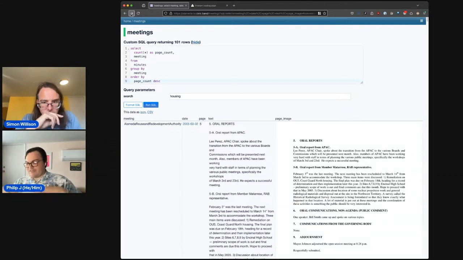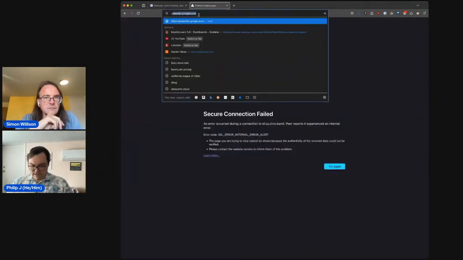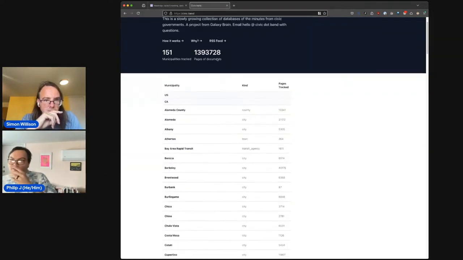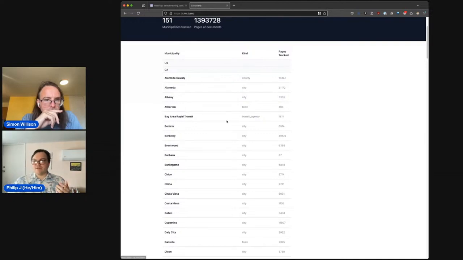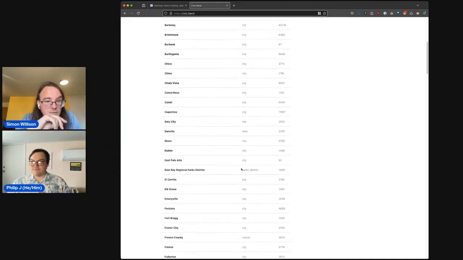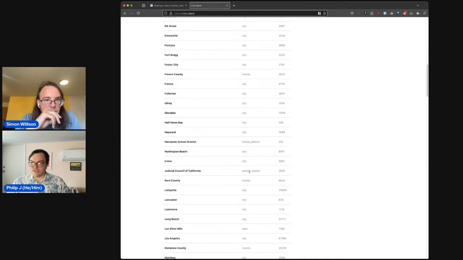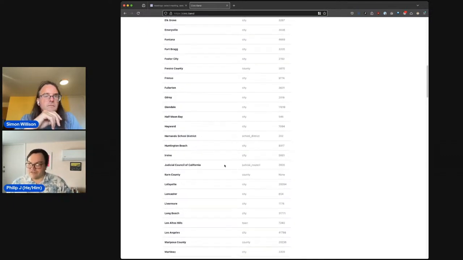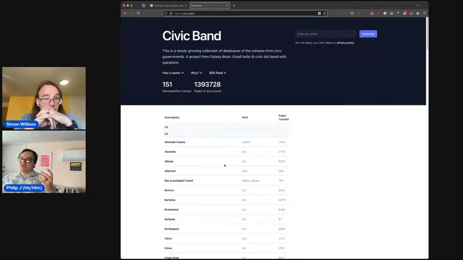For every municipality, and so we can go back to the full civic.band site here. There's counties, there's BART, a transit agency, there's mostly cities, but there's towns, there's park districts, there's school districts, there's the Judicial Council of California, for example. Each of these municipalities can choose how they make this data available. They have to make it available because there's sunshine laws and it's public data, but they get to choose how.